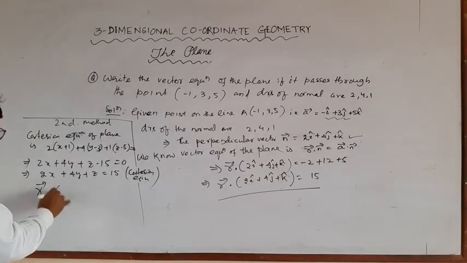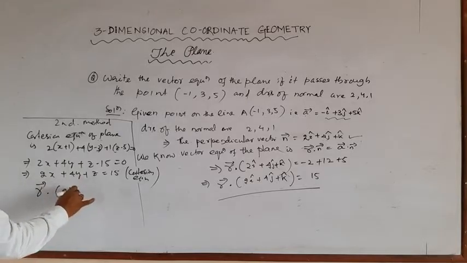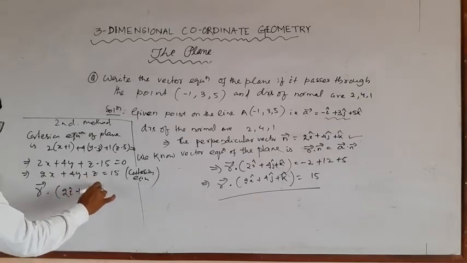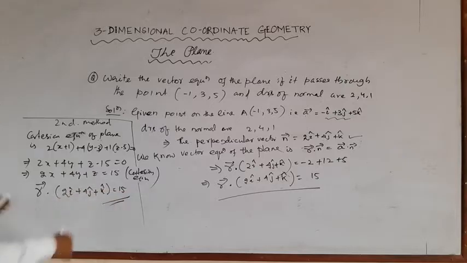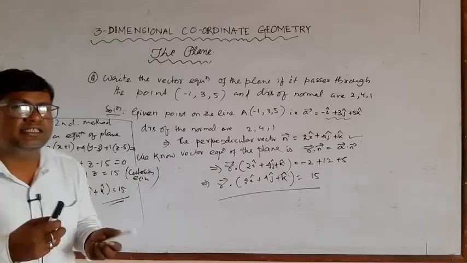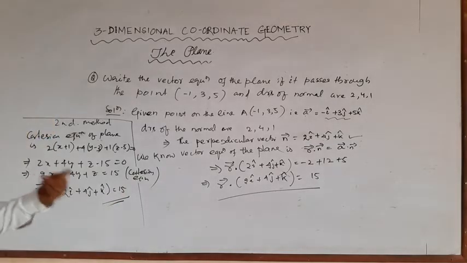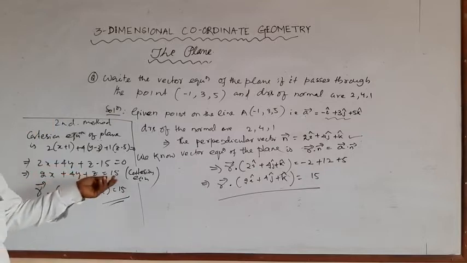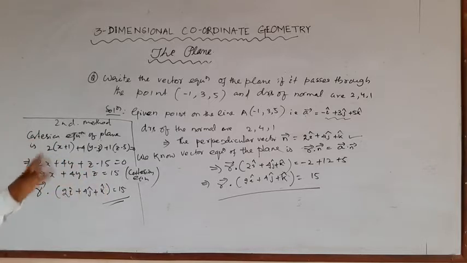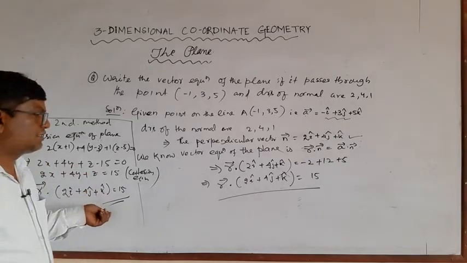That is r dot 2 i cap, 4 j cap, and k cap is equal to 15. Same answer. It is very easy. Find the Cartesian equation and take the constant term to the right side, then put r dot, remove x, y, z and insert i cap, j cap, k cap. This is the technique to solve shortly.